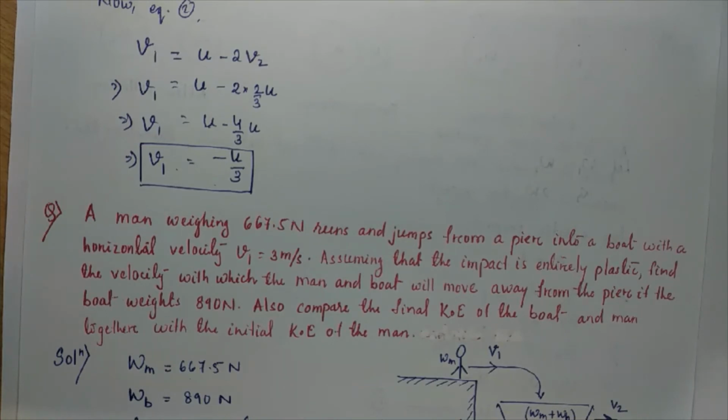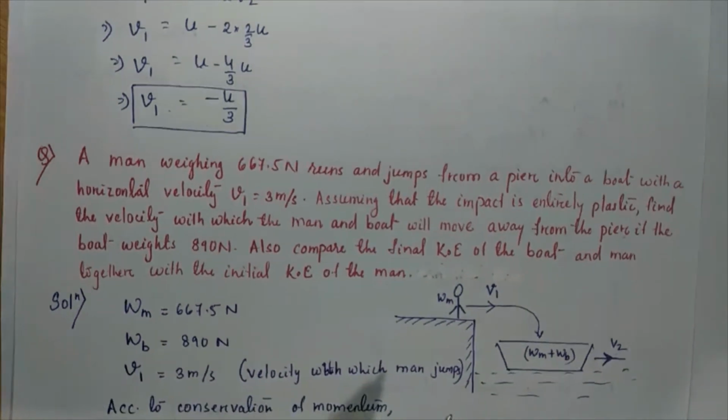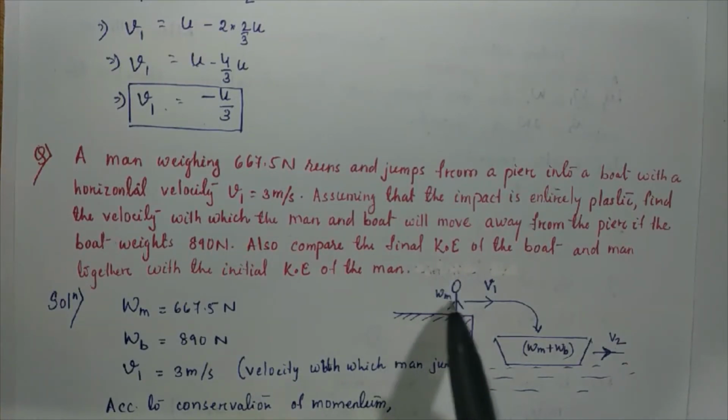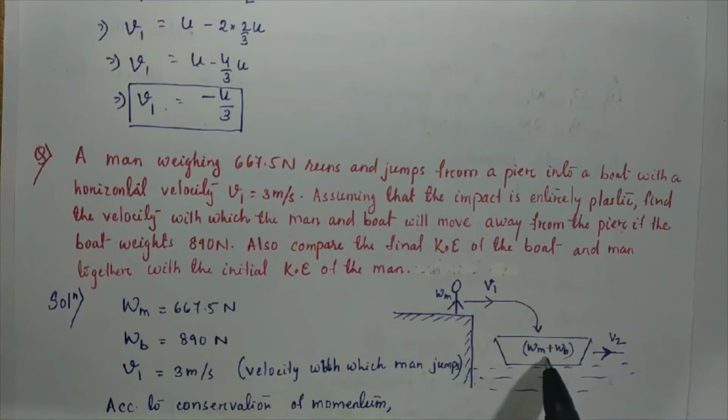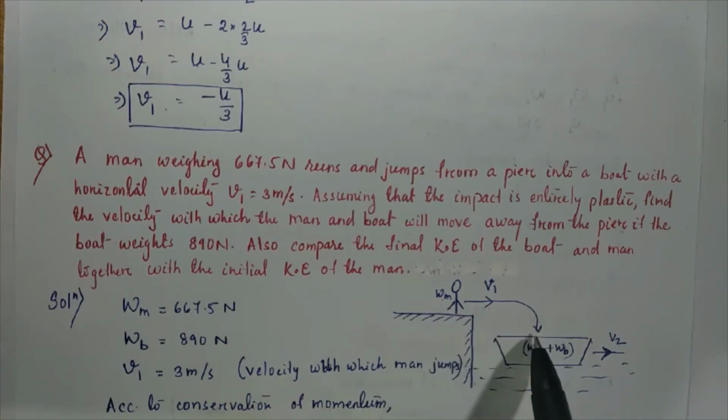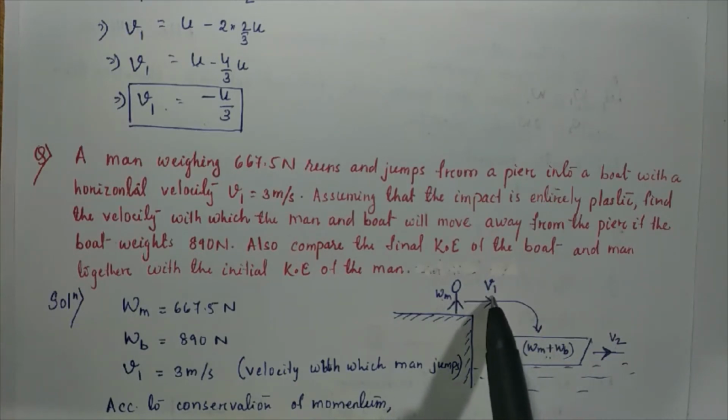So here we consider the diagram for the given case. This is the pier on which the man stands, and here is the boat. This man will run and jump into this boat. The man has weight Wm, and he moves towards the boat and jumps onto it with the velocity V1 as per the question.